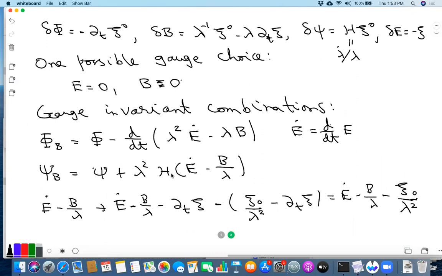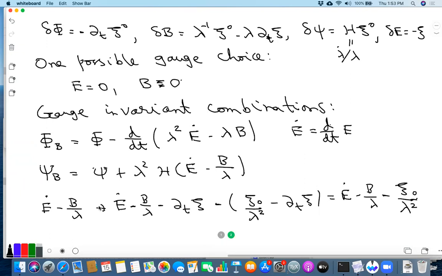Let's see. It will multiply the perturbations. Yes, the change in lambda. The first order change in lambda is just 2 lambda lambda dot xi 0. That will multiply E dot minus B by lambda. Maybe there is something wrong here.